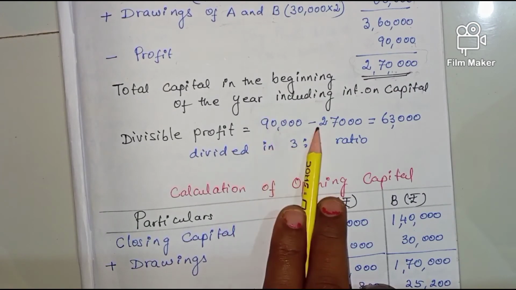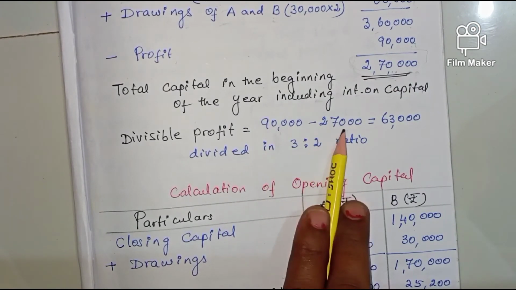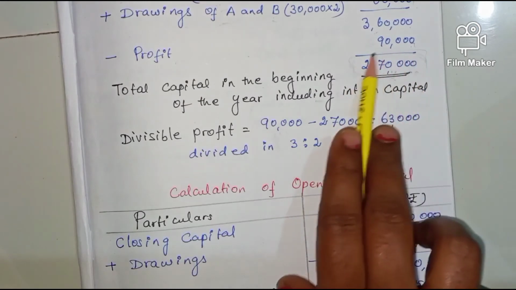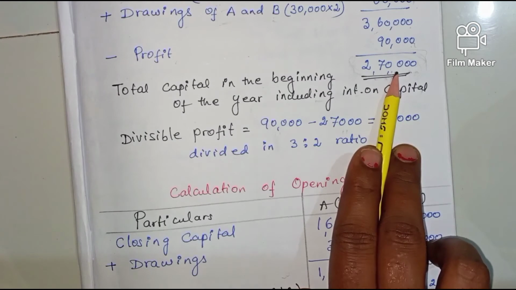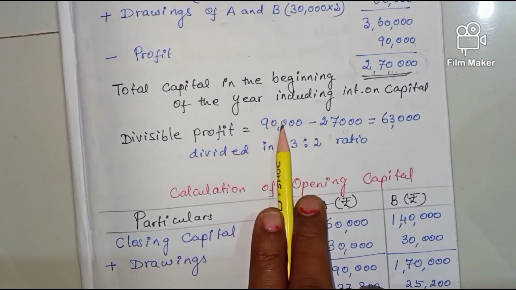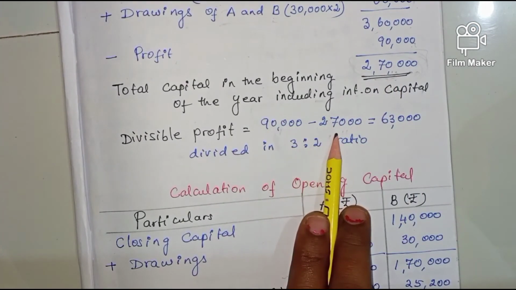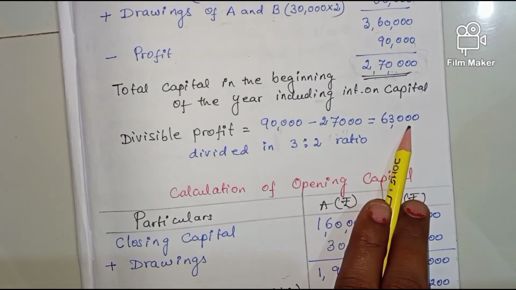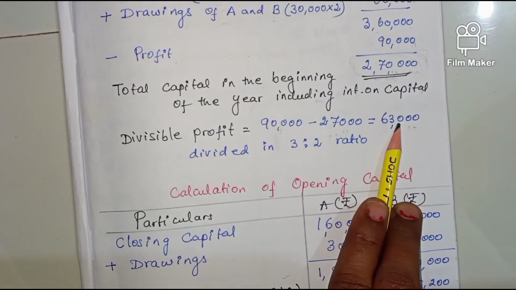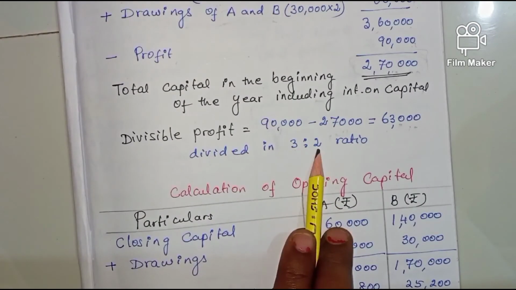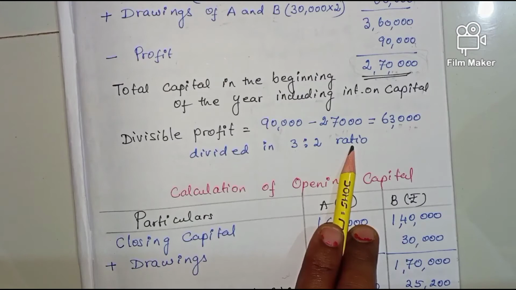So total profits minus interest on capital. Interest on this capital, 2,70,000, at 10% comes to 27,000. So 90,000 minus 27,000 gives 63,000. This will be your divisible profit, and this 63,000 you have to distribute in 3:2 ratio.